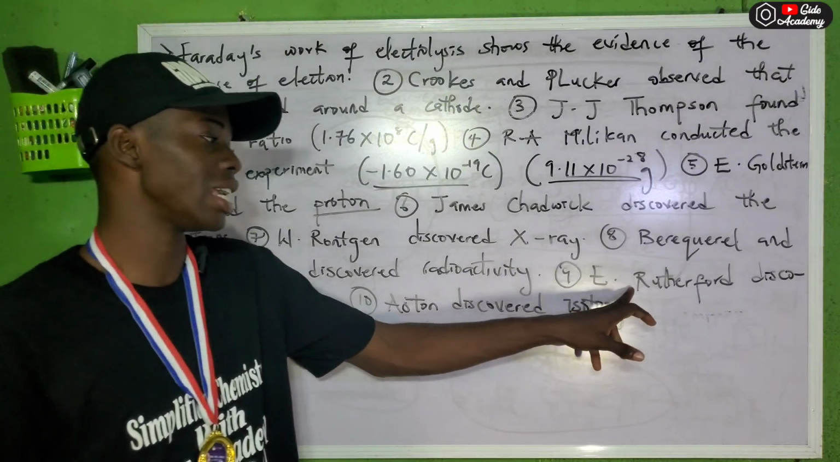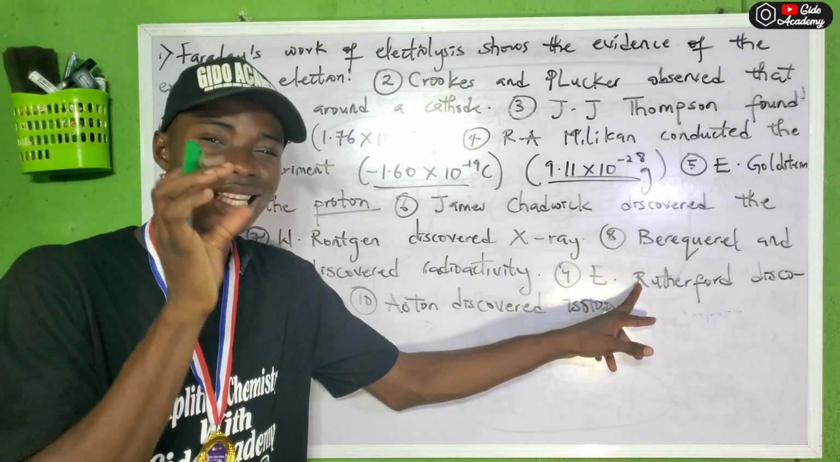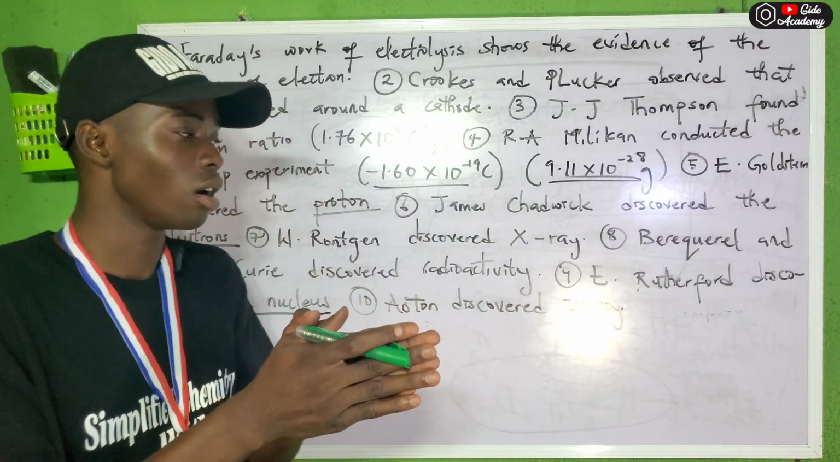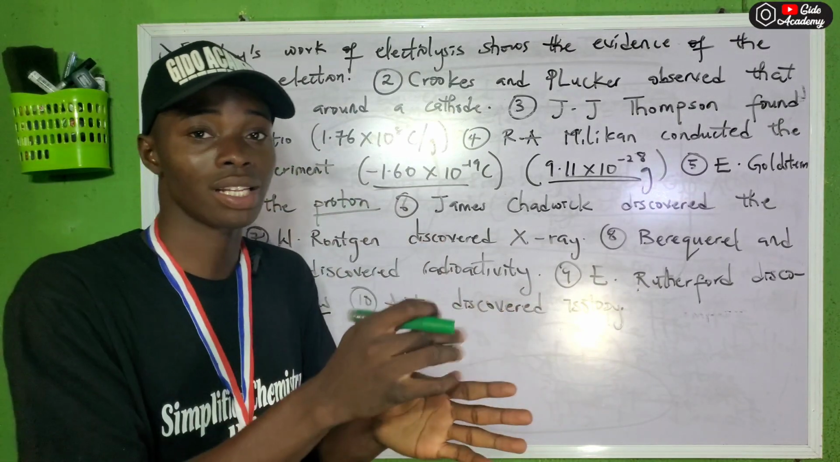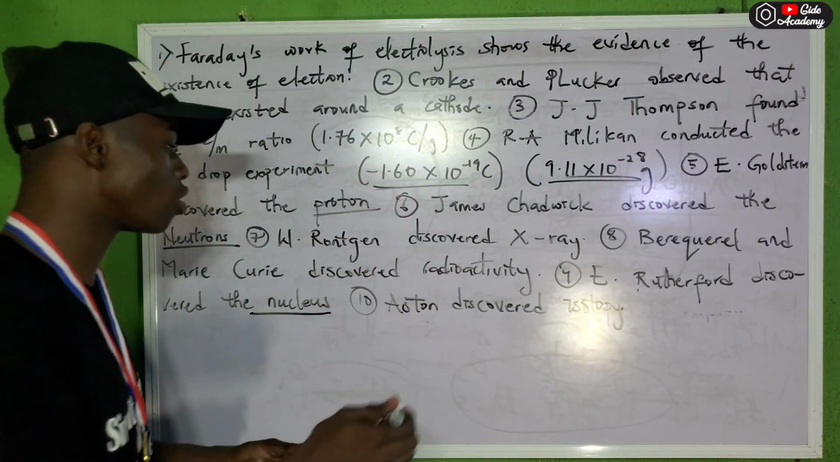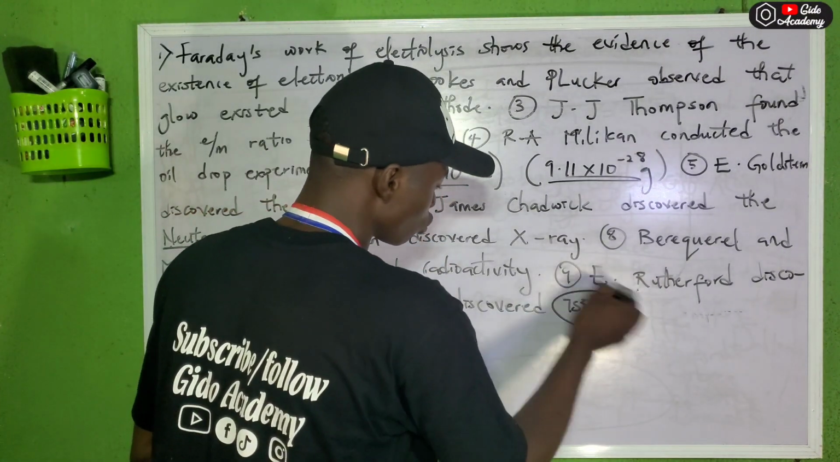And it was Ernest Rutherford who bombarded the nucleus of an atom. So when he bombarded the atom, that was how the whole thing split out. Then Aston was the one that discovered isotopy.